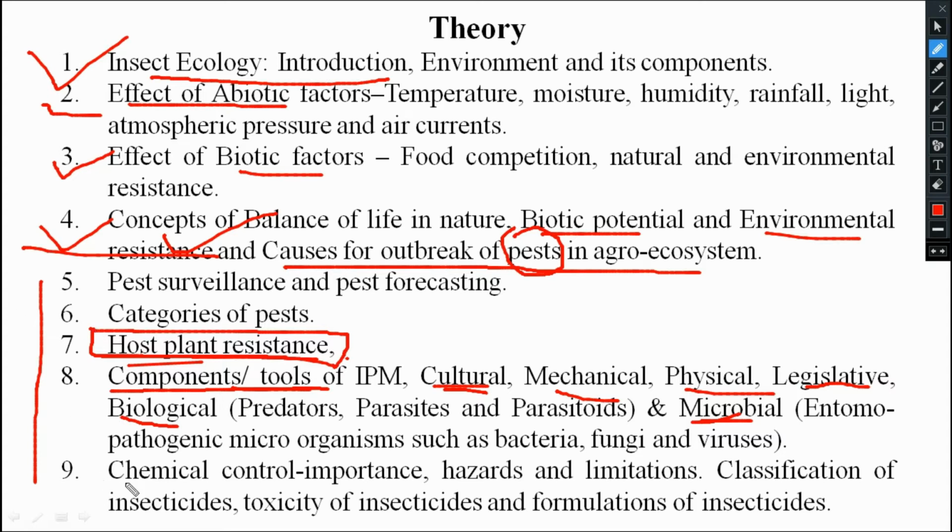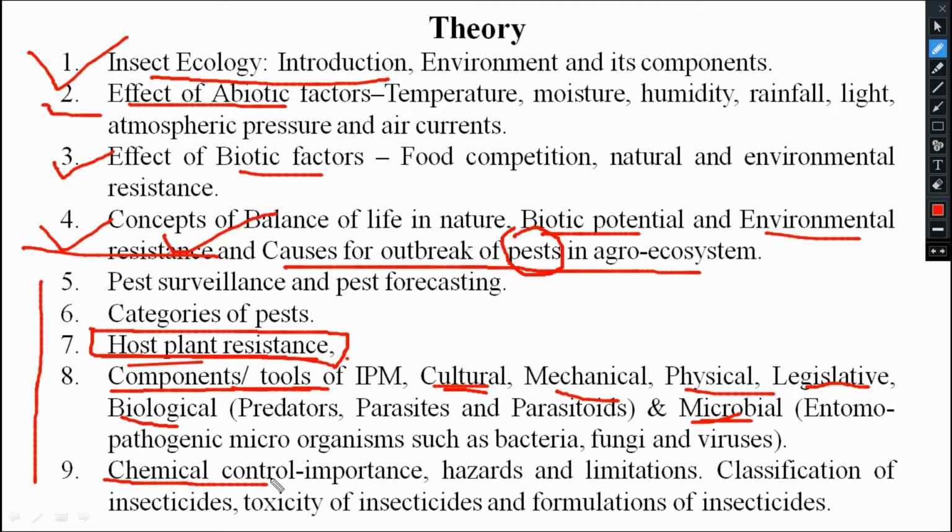Then coming to the next point, chemical control. There we will study what? We are applying insecticide, fungicide, herbicide, miticide, so many kinds apart from fertilizers. In chemical control, first is the introduction to chemical control. What is chemical control? What is toxicity? What is acute toxicity? What is dermal toxicity? What is chronic toxicity? So many terms are there. Then what is the importance or advantages of chemical control? Then what are the limitations of chemical control?